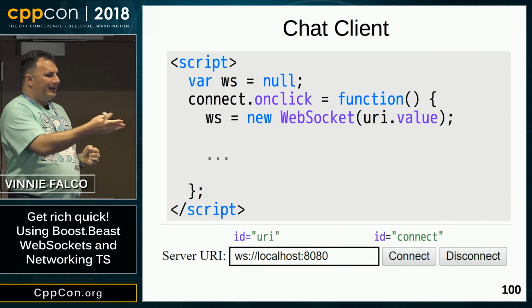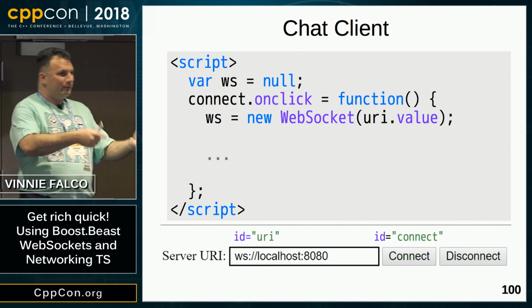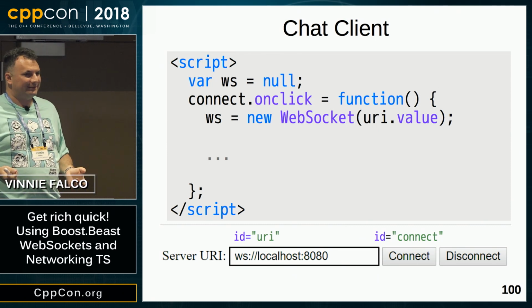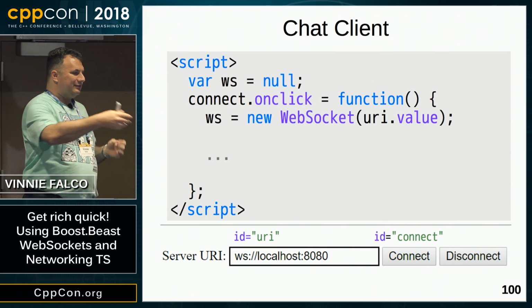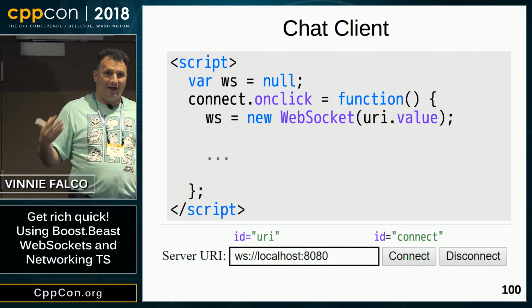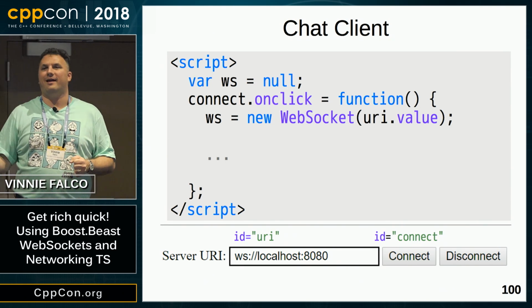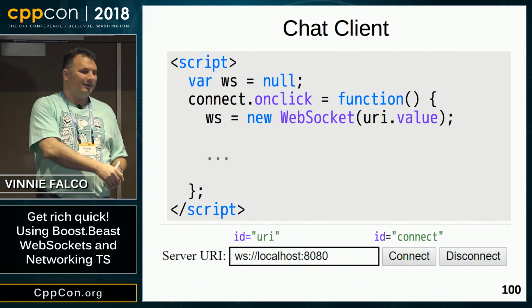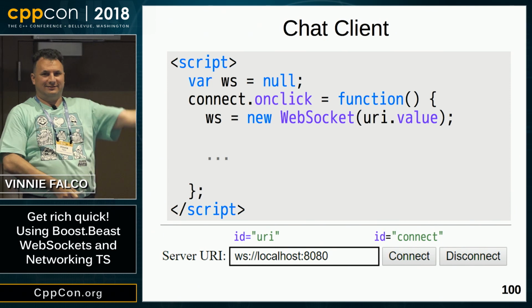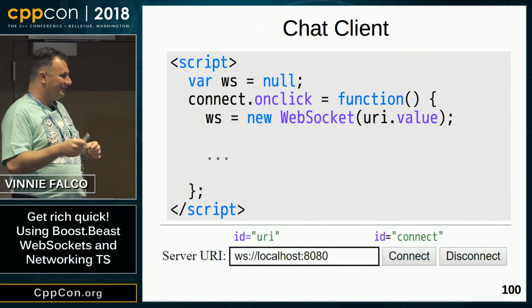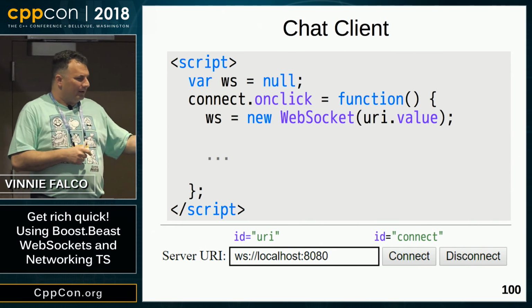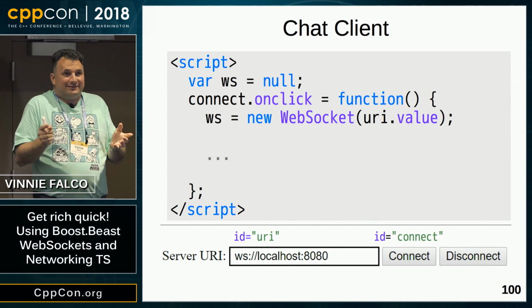Now, I'm not going to go into too much depth. You can kind of look at it and guess at what it does. You see new WebSocket. Hopefully, that should be self-explanatory. So yes, in JavaScript, it only takes one line to create a WebSocket connection to a particular URI and then return the object. So you saw what it looked like in C++. This is what it looks like in JavaScript. Don't get jealous.